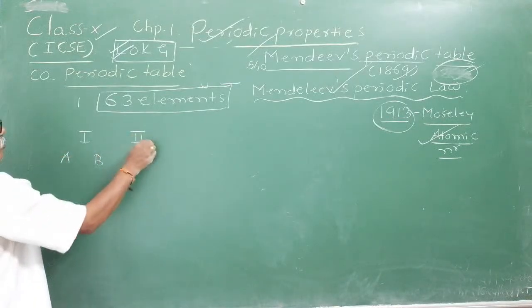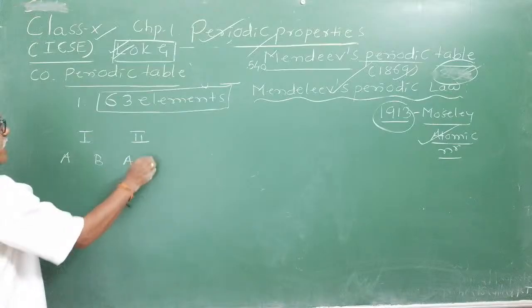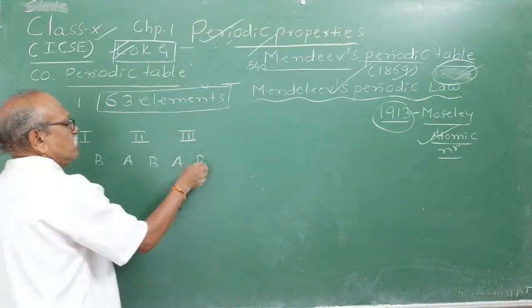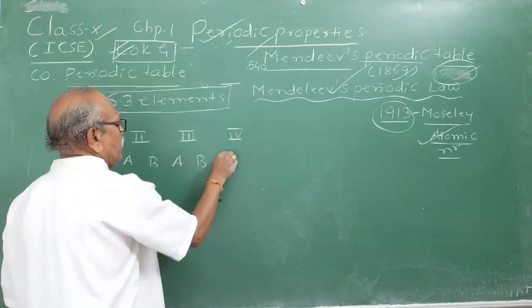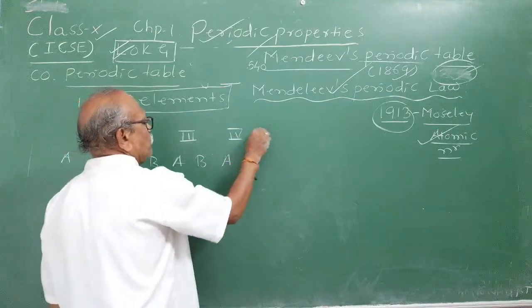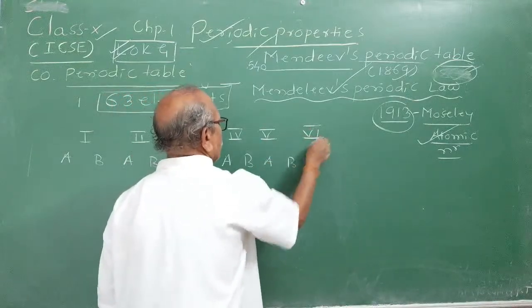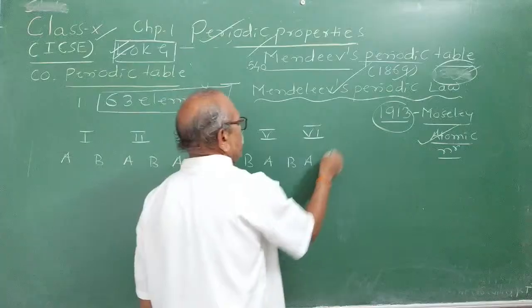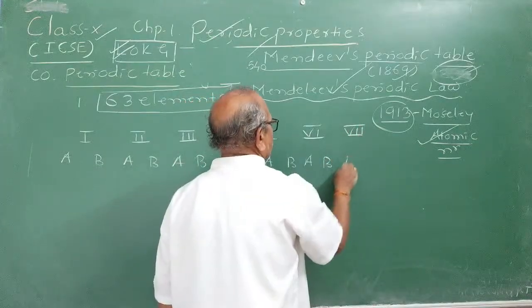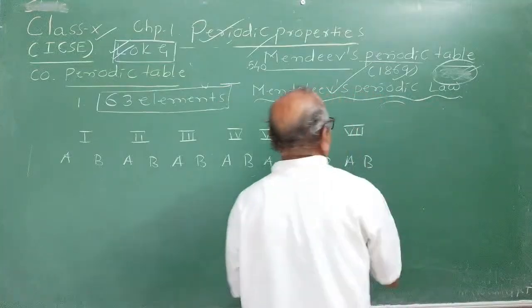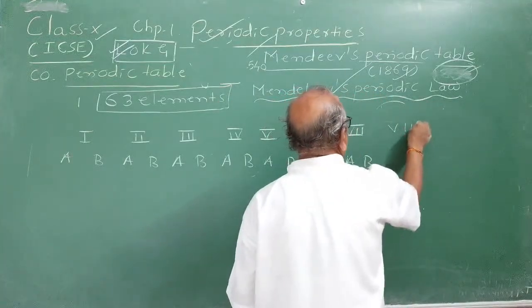Then the second group had subgroups 2A, 2B, third group 3A, 3B, fourth group 4A, 4B, fifth group 5A, 5B, sixth group 6A, 6B, seventh group 7A, 7B. And the eighth group was a group of triads.